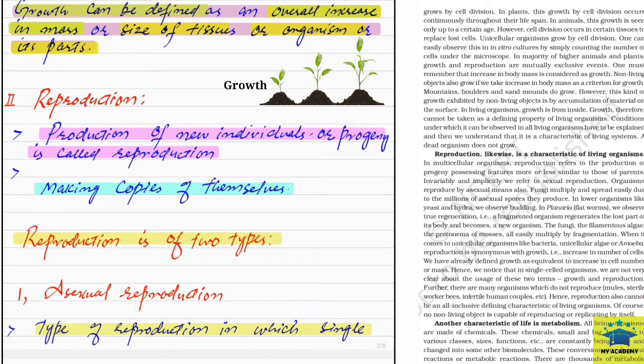Okay, let's talk about growth. Growth can be defined as an overall increase in mass. If there is an increase in mass, and an increase in the size of tissues and cells, and the organism itself increases, or any part of it increases, we call it growth. There is no rocket science in this. So you all know what growth is.